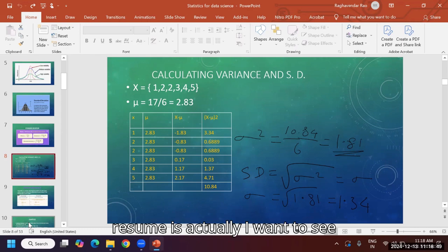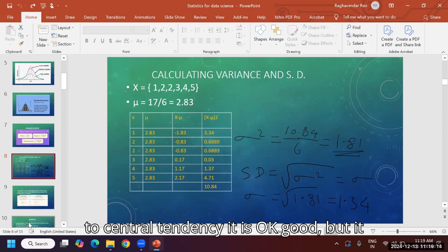In resumes, I have to see everything they keep. SVM, I know; deep learning, I know; ANN, I know. But such very basic things people won't explain, so that's why I'm concentrating more on the basics. As of now, it is okay up to standard deviation and variance. You understood well, I think. But if you feel difficulty, please let me know.